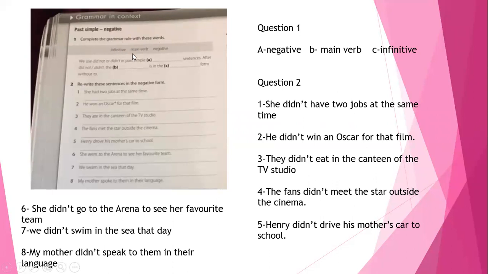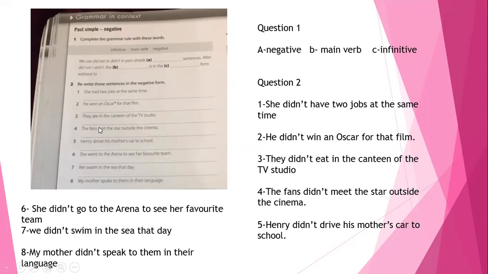We have infinitive, main verb, and negative. Here we use did not or didn't in the past simple negative sentence. After did not or didn't, the main verb is in the infinitive form without to.